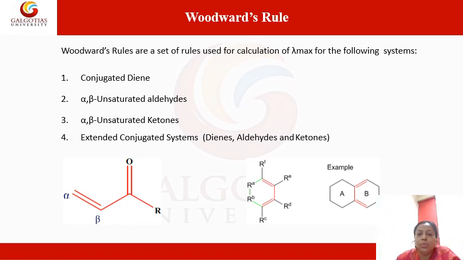So what is this Woodward's rule? Woodward's rules are a set of rules used for the calculation of lambda max in the following systems. We can have a conjugated diene, an alpha beta unsaturated aldehyde, an alpha beta unsaturated ketone, and we can also have extended conjugated systems in dienes, aldehydes and ketones. Here we have an alpha beta unsaturated carbonyl compound, this is a homoannular diene, and this is also an example of a homoannular diene.